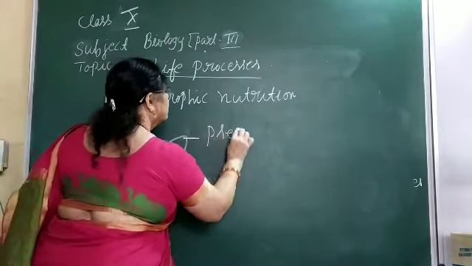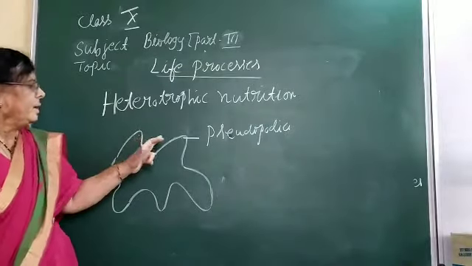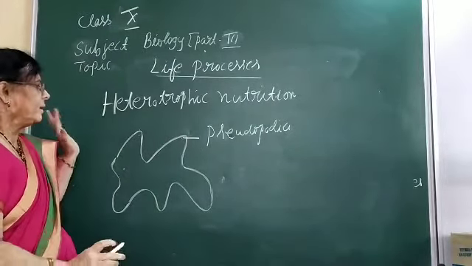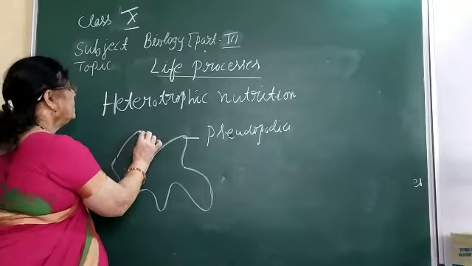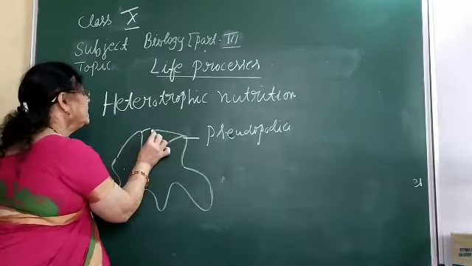Now let us know how amoeba will engulf the food particle. Whenever amoeba comes across any food particle, the pseudopodia will engulf the food particle, and directly the food particle is taken into the cell.